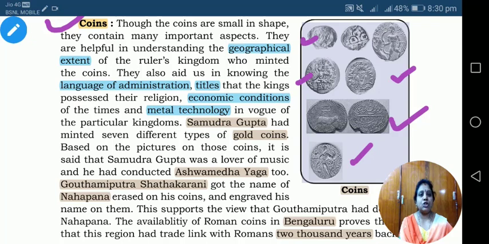So what the historians will do is keep these coins. In our school days also, our teachers used to tell us to collect these types of coins and make it a habit, so that you can know the importance of these coins. In our period there were 1 paisa, 2 paisa, 3 paisa, 5 paisa, 10 paisa.